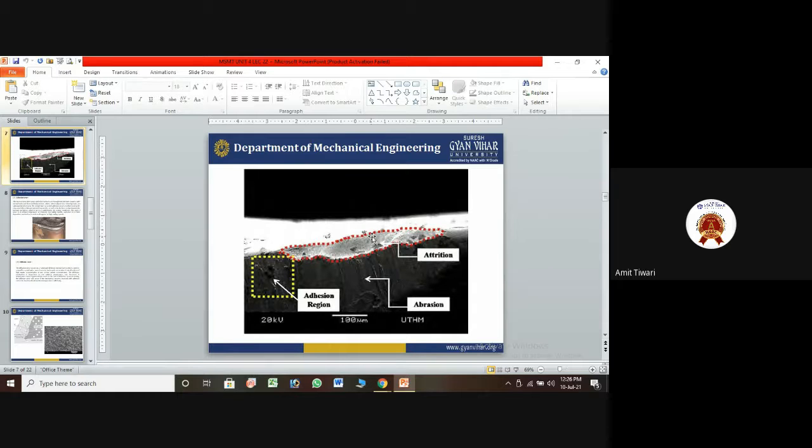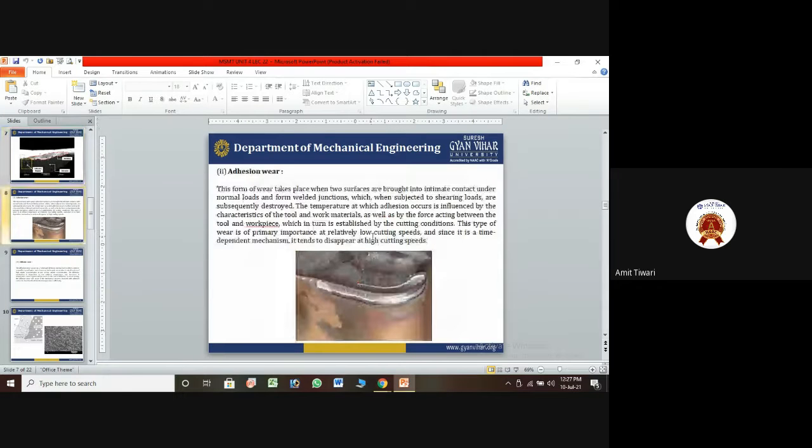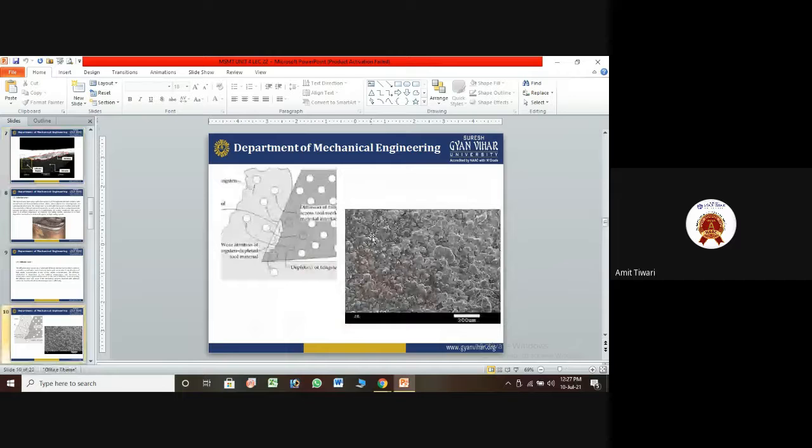So all of these conditions occur in abrasive wear, adhesion wear, and diffusion wear, in the contribution of the single point cutting tool cutting edge, as shown in the figure. All three types of wear affect the material, and they also make the material internally rough through some stages. You can see this one, that a large number of holes occur internally in the microstructure if you are checking.